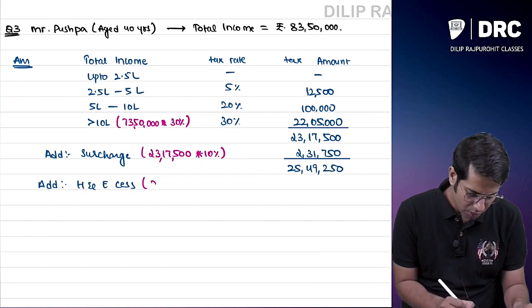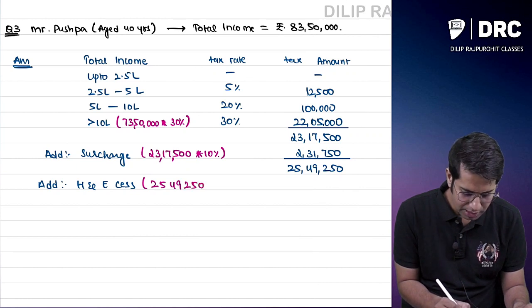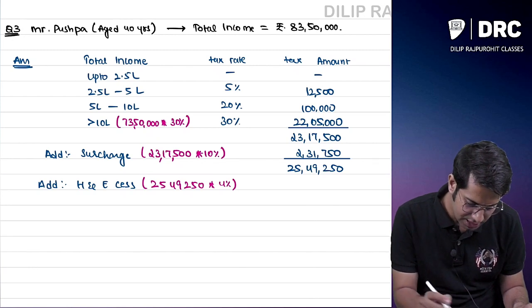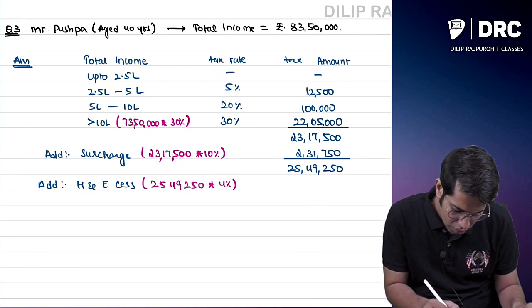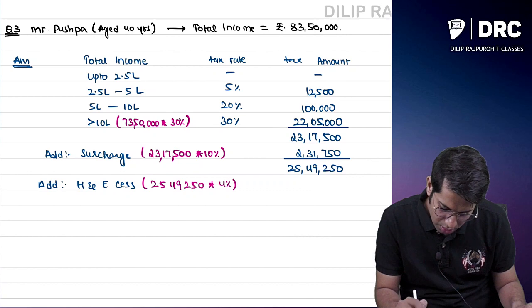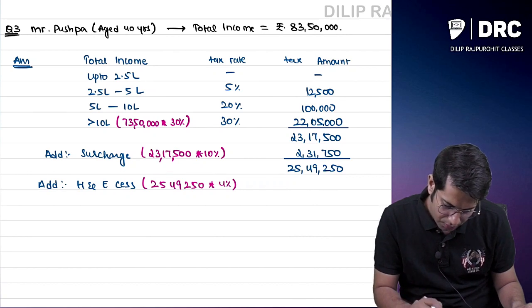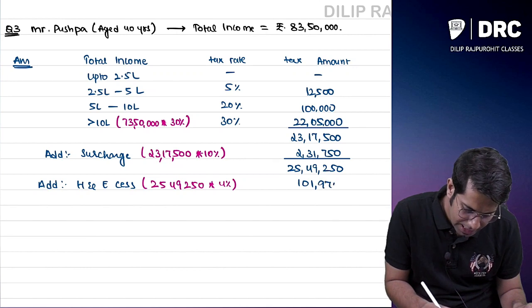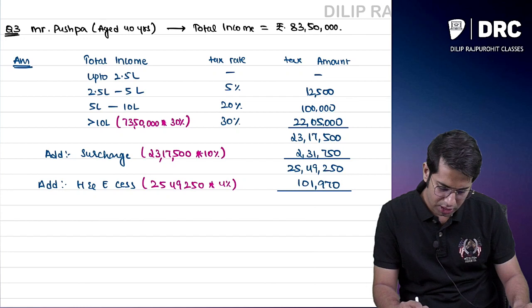So what is the tax amount? 25,49,250 rupees into 4%. How much does it come to? It comes to 1,01,970 rupees. So now what is the total, sir?